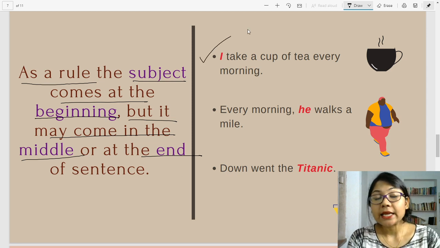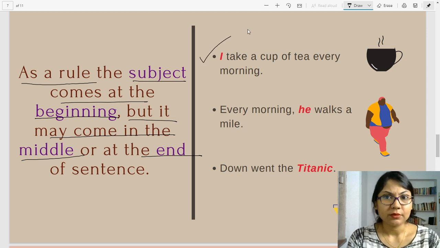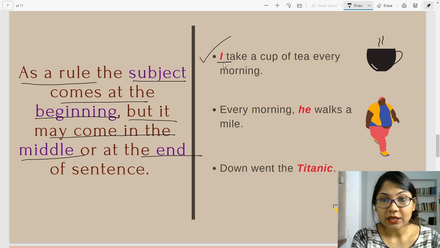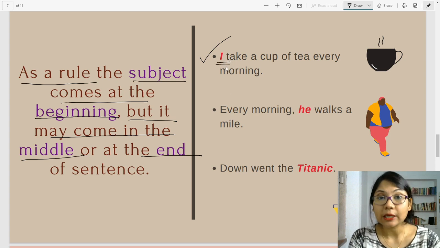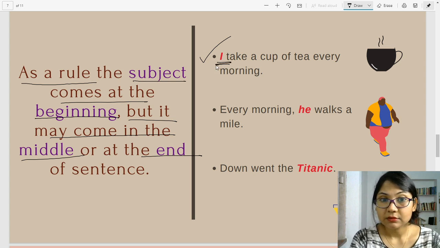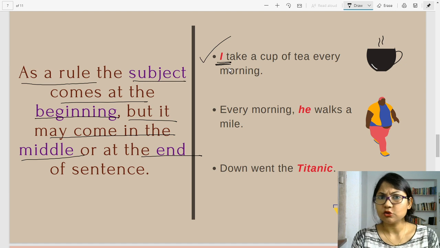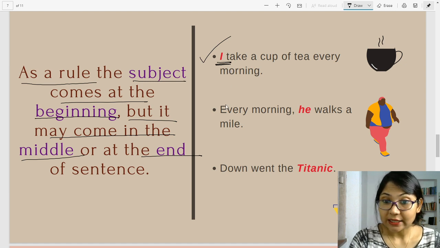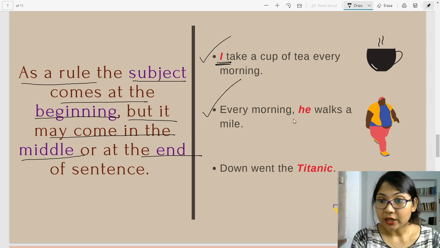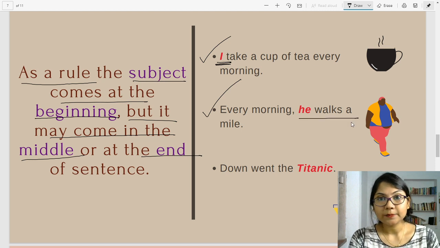Let's look at the examples to get a clearer picture. I take a cup of tea every morning. Over here I have marked I in red. I is the subject. So it is placed at the beginning as usual. Now let's look at the next sentence. Every morning he walks a mile.